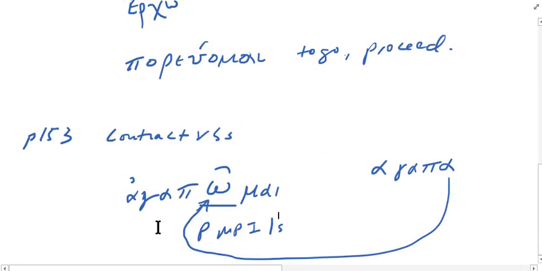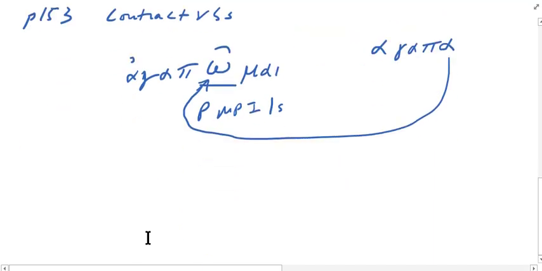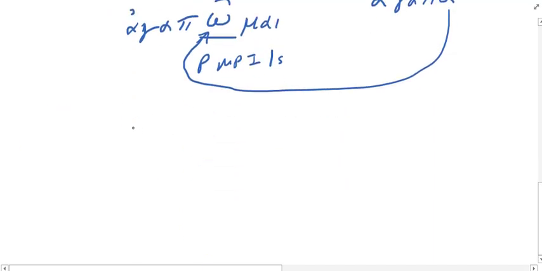All right. So let's just take another example here. Let's take poieo. This is our epsilon contract. So there's our epsilon. And let's use the -metha ending. Who's the subject when it's -metha? We. Good. So that's first person plural. And I want to put an omicron there for my connecting vowel. So I have poie, present stem, plus o and metha.